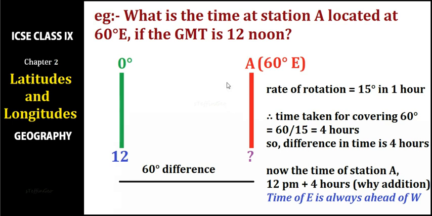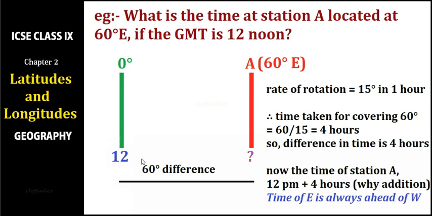Whichever place is located in the east side among the two given, not only in this case, whenever you get any question, the time of that place would be ahead of the time of the other place. In this case, it is clearly given 60° east. 0° longitude is actually located to the west of 60° east. So since it is in the eastern side, we have to add 4 hours to the time at Greenwich.